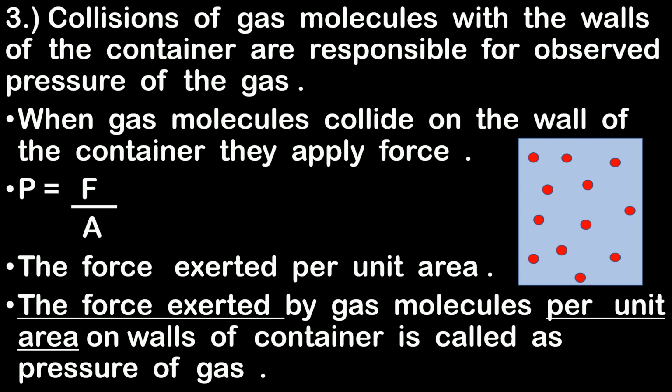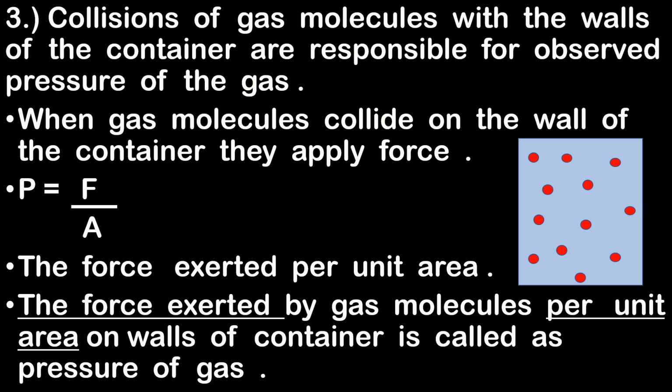If you want to, read it once again, but understand this postulate: collisions of gas molecules with whom? With the walls of the container are responsible for pressure of the gas. I hope you guys are smart enough and you have understood this third postulate easily.